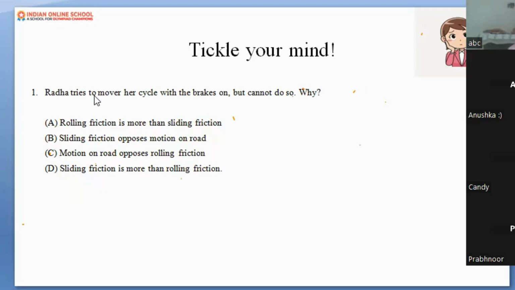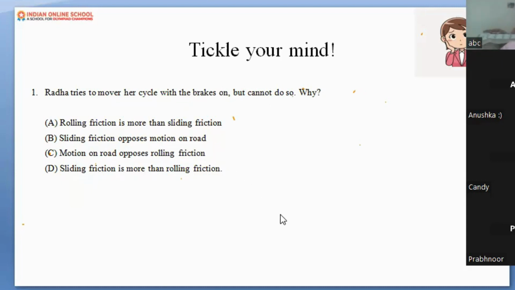Just go through the gravity of the question and interpret it properly: with the brake on, the brake is still there. Yes, the answer is B1, sliding friction opposes motion on the road.